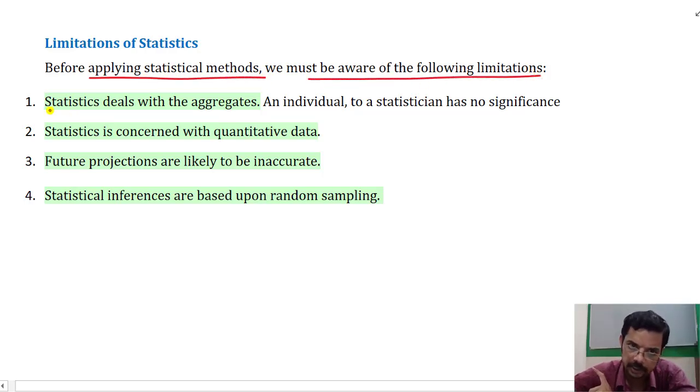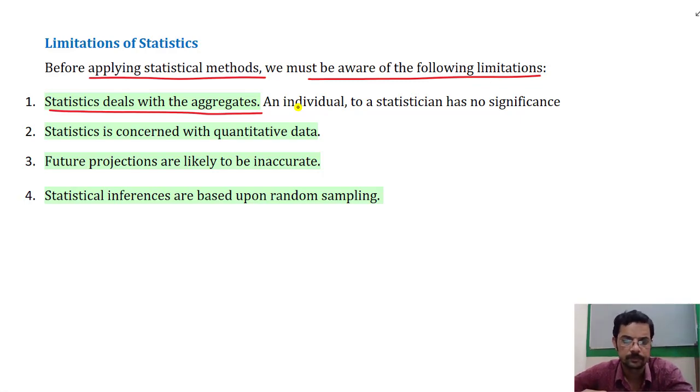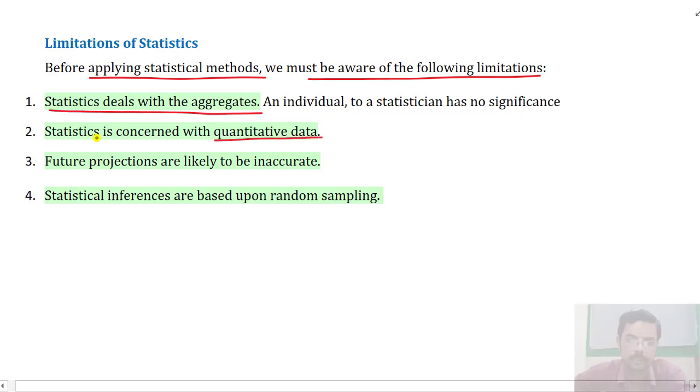The limitations are that statistics deals with aggregates only, that is, one particular value or an individual is of no importance. It is just a part of the whole group. So it is to be taken care of. We should be taking good samples for giving a proper analysis. Statistics is concerned with quantitative data, and there are some factors which cannot be converted.